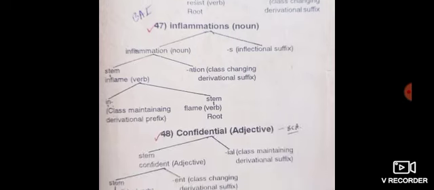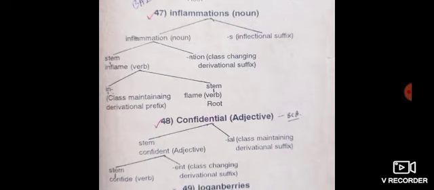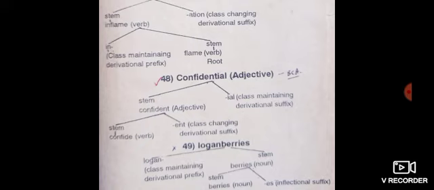Example number 47. Inflammations. Firstly, this word is divided into two parts. Inflammations is a noun. Inflammation and s. Inflammation is a noun. S is an inflectional suffix. Again, inflammation is divided into inflame and ation. Inflame is a verb, a stem word. Ation is a class changing derivational suffix because it changes the class from verb to noun. Inflammation is a noun and inflame is a verb.